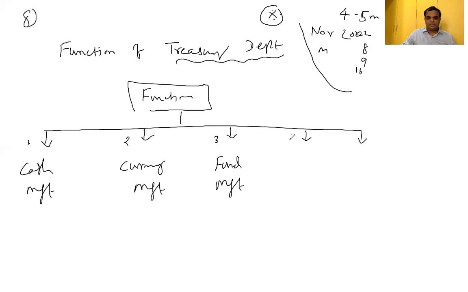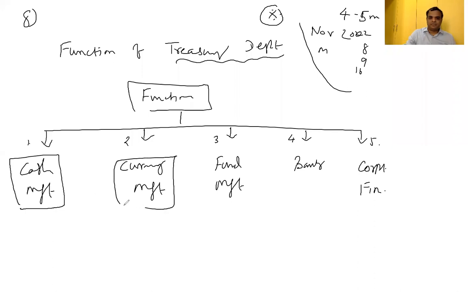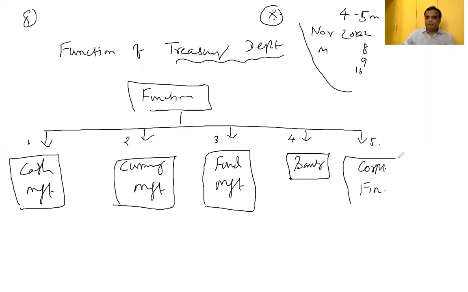Fund management. Banking. And corporate finance. Cash management, currency management, fund management, banking, and corporate finance.